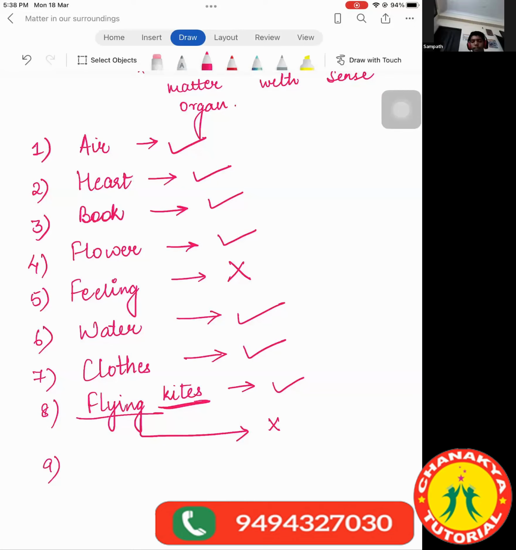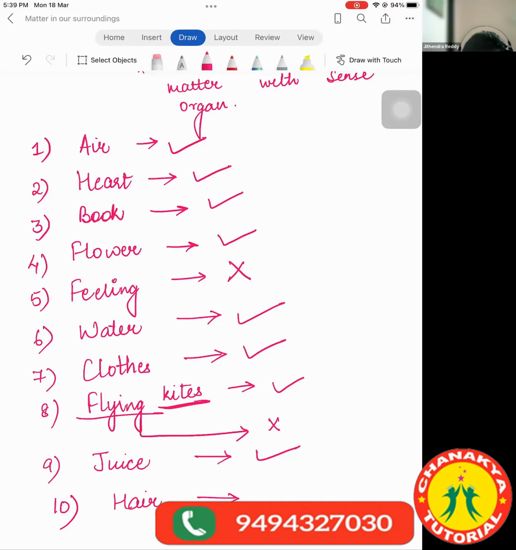Yukta, next. Ma'am, it's juice. What do you think of juice? Ma'am, it's matter. And Jitendra, can you tell me the last question? I think that's the last which I gave as homework. Hair, ma'am. What do you think, is it matter or not? It is matter, ma'am. I hope the term matter is clear to everyone.